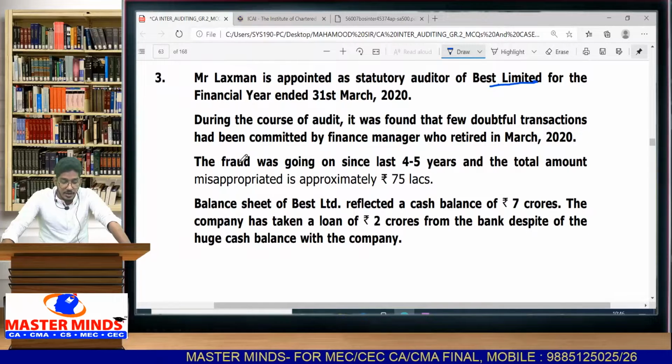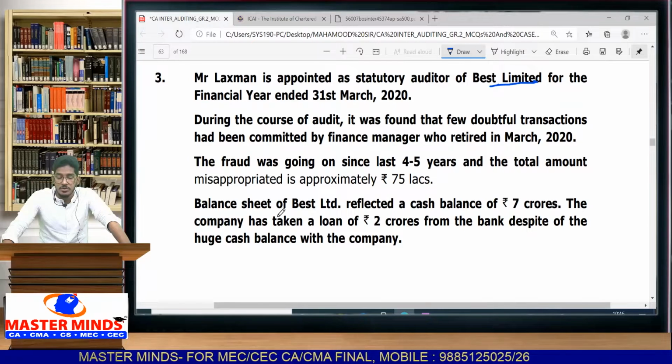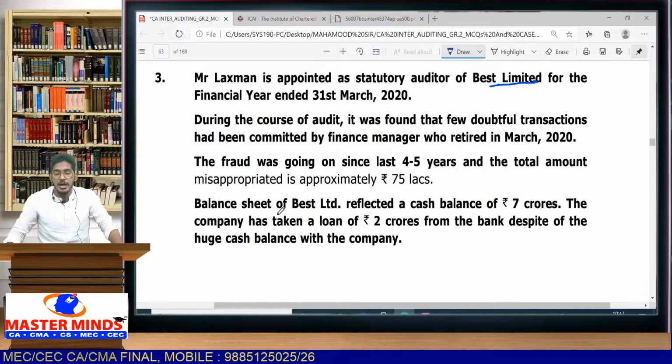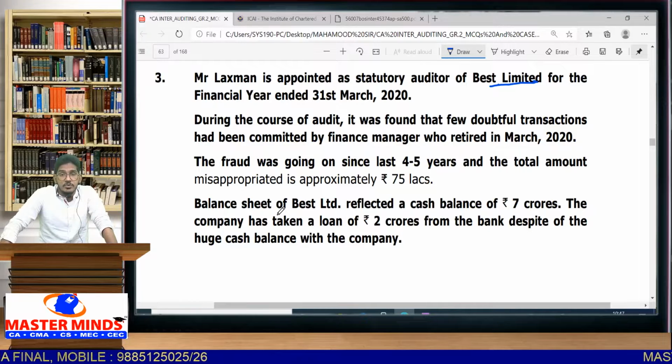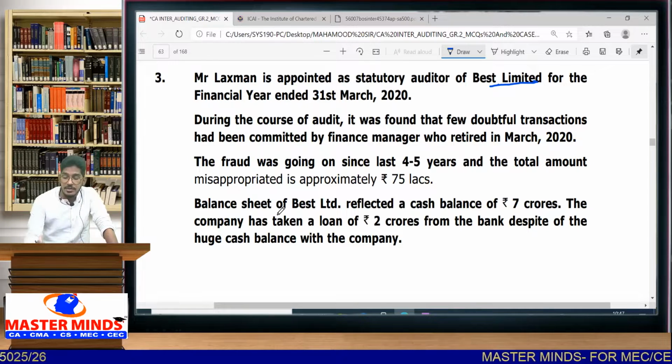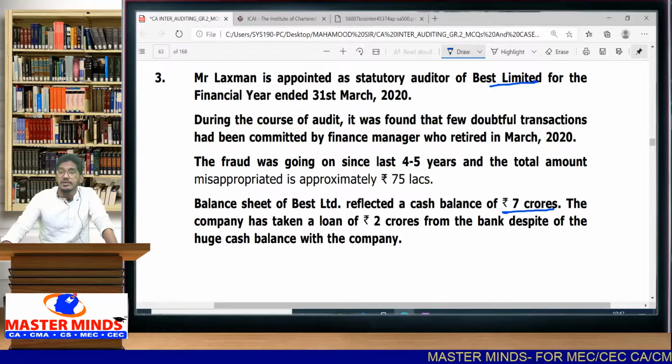So what are they? The fraud was going on since the last 4 or 5 years and the total amount misappropriated is approximately 75 lakhs. Then the balance sheet of BEST Limited reflected a cash balance of 7 crores, a huge amount of cash.